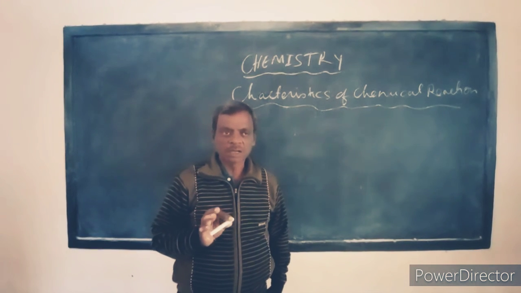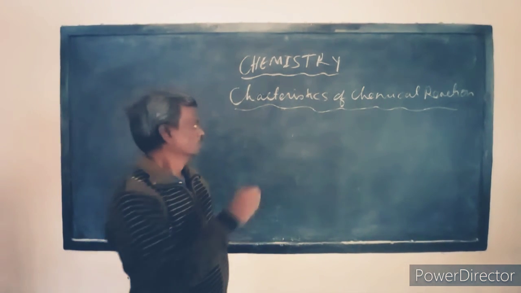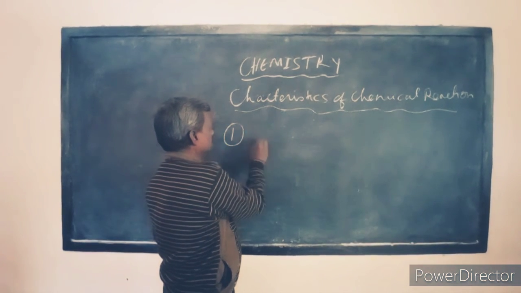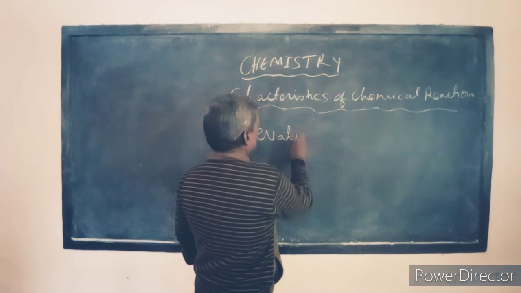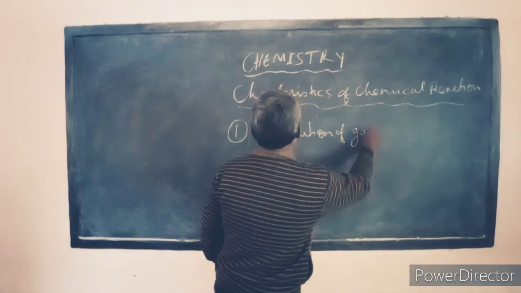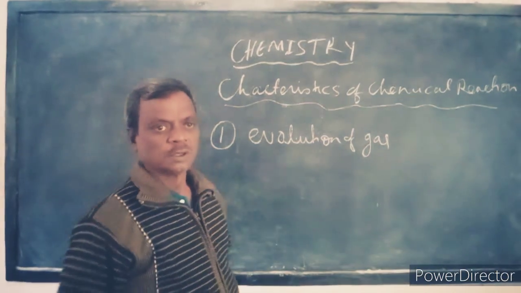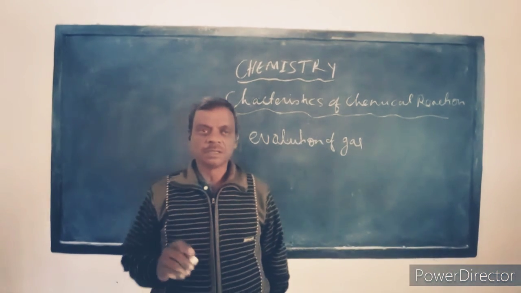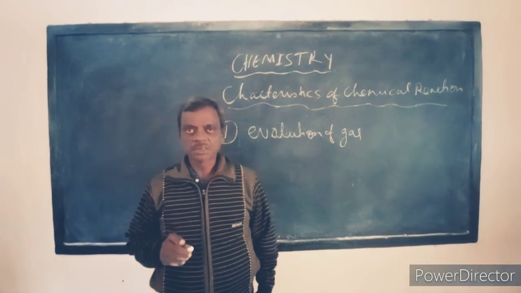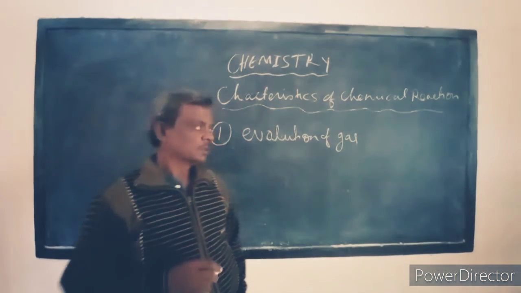So these are all called characteristics of chemical reactions. The first characteristic is evolution of gas. So what are those reactions in which evolution of gas is observed?